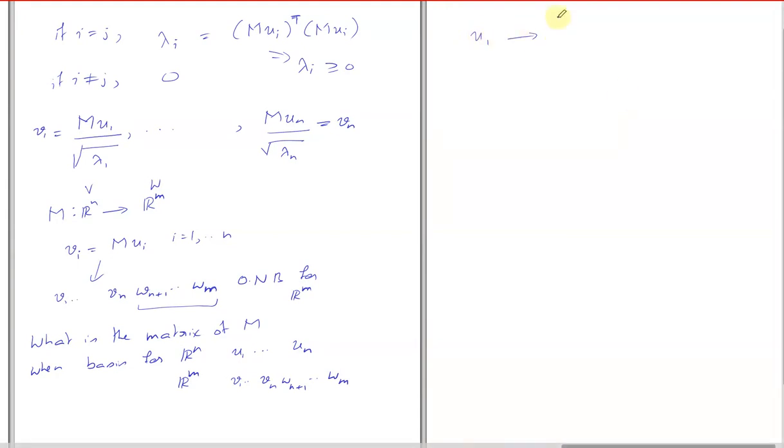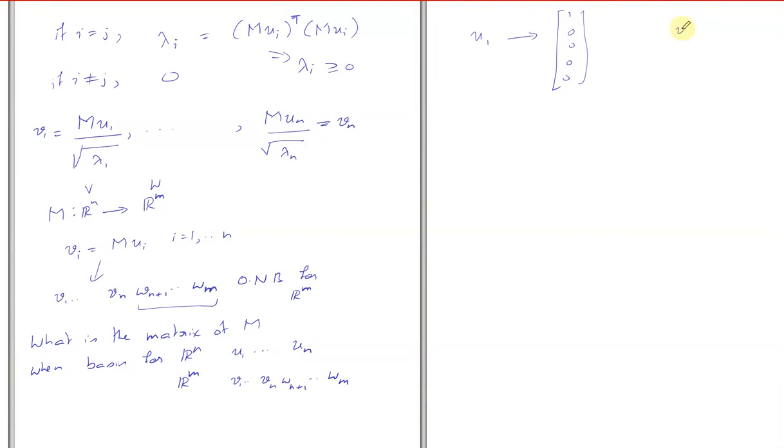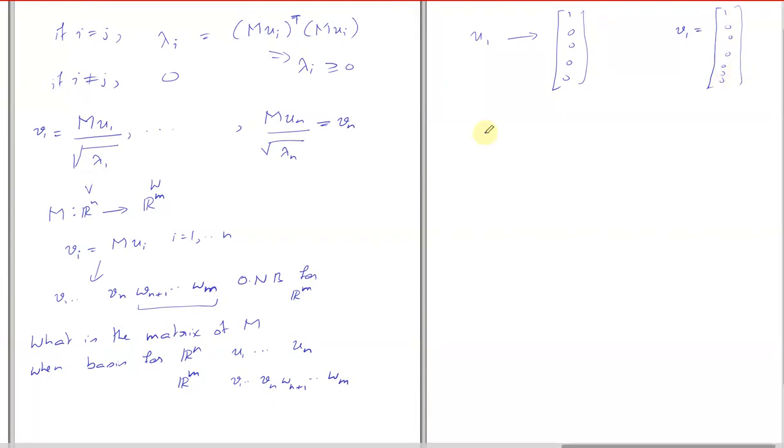So 1 0 0 0. Yeah, it is 1 0 0 0. And how does V1 look like? Sir, in the output basis, it will be 1 0 0 0, right? Yes, sir. In the output basis, yes. So M prime times U1 in the new coordinates should be equal to V1, right? Yes, sir. That's how we define things.